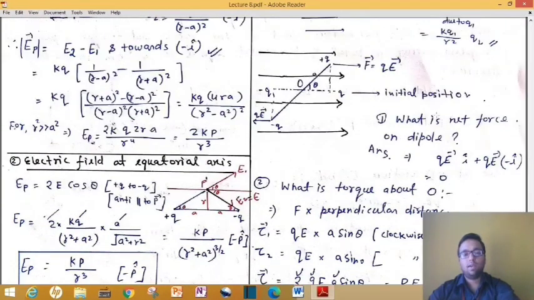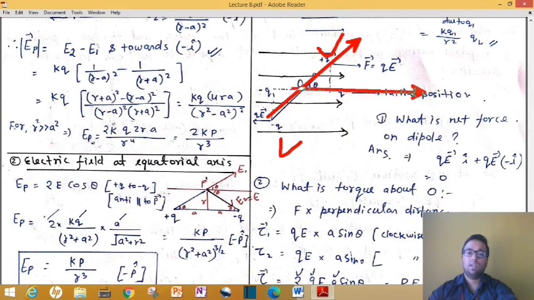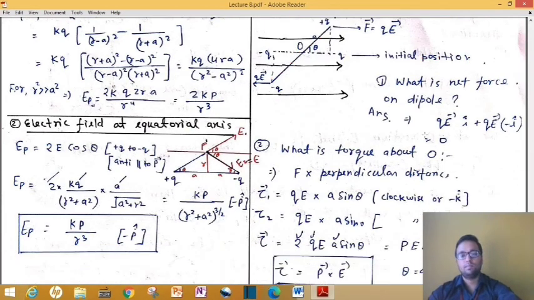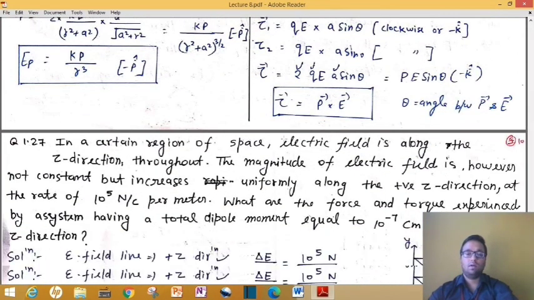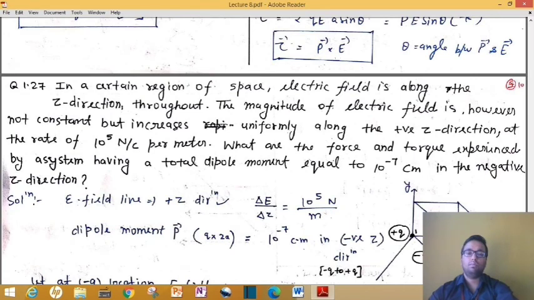Here also you can verify this thing. If I ask you what is the direction of P, then you will say that the direction of P is along this arrow, that is from minus Q to plus Q, and the direction of E is which one? That is this one, along this arrow. And here your theta angle is between the first vector P and the second vector E. That's why we can write torque equal to P cross E. This formula we can write.